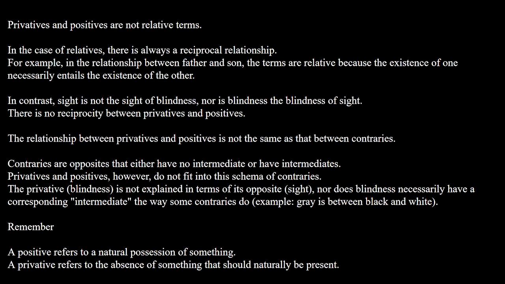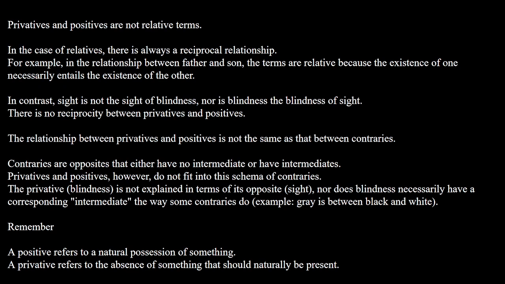The relationship between privatives and positives is also not the same as that of contraries. Contraries are opposites that either have no intermediate or have intermediates. Privatives and positives, however, do not even fit into the schema of contraries, because you can say that either you're blind or you're not. There's no intermediate between being blind or not. And so the privative blindness is not explained in terms of its opposite, which is sight. Nor does blindness necessarily have a corresponding intermediate the way some contraries do. For example, gray is between black and white.